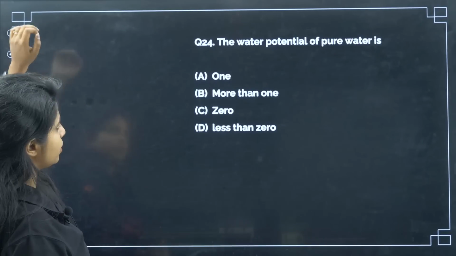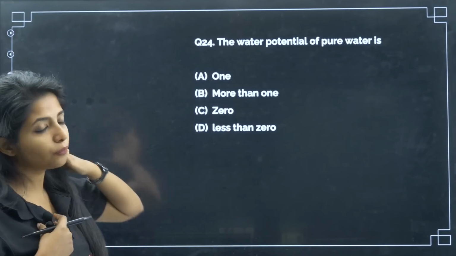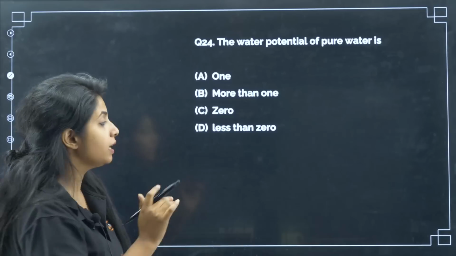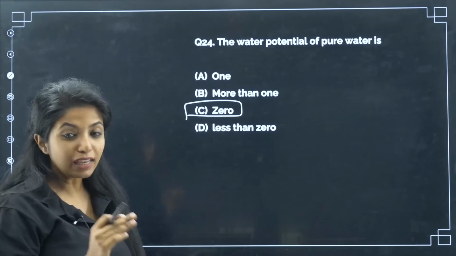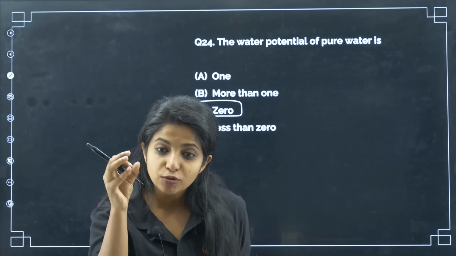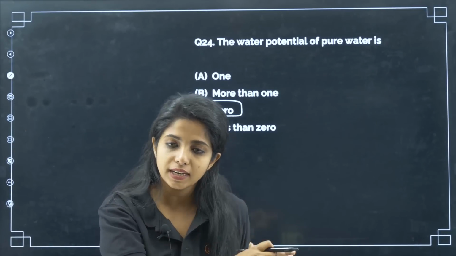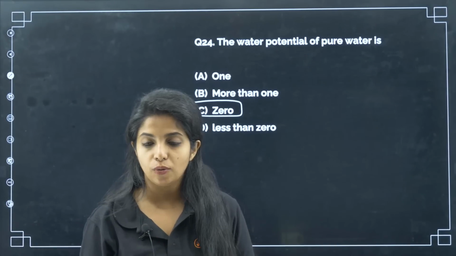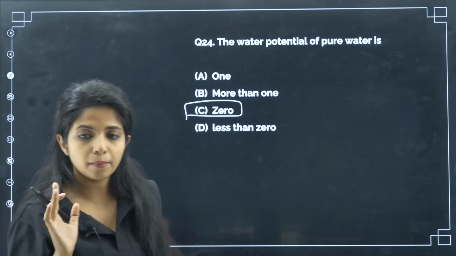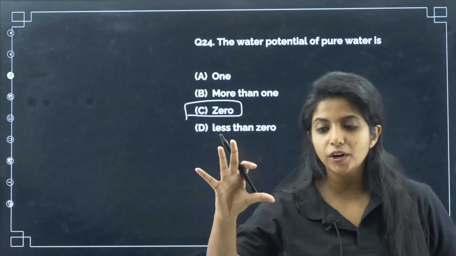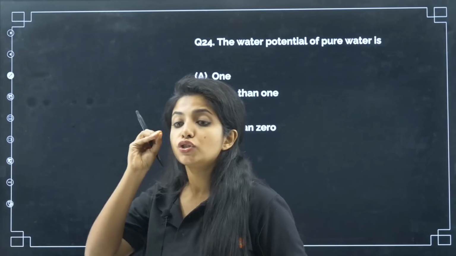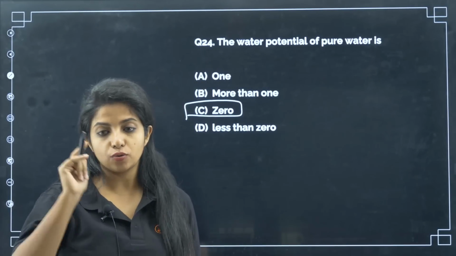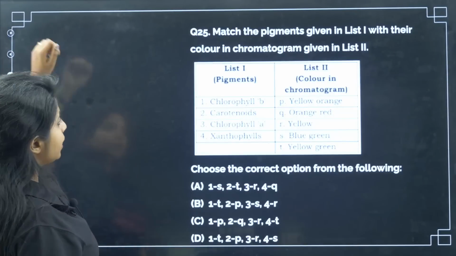Now going ahead to the next question. The water potential of pure water is? My dear children, if it's pure water, the water potential would be 0. If this pure water has some solutes in it, it will always be negative. It cannot be positive, it will always be less than 0. Cannot be more than 0, remember that. So the water potential of pure water which does not have any solute is 0. If you are adding solutes into it, then it will be less than 0. Remember.